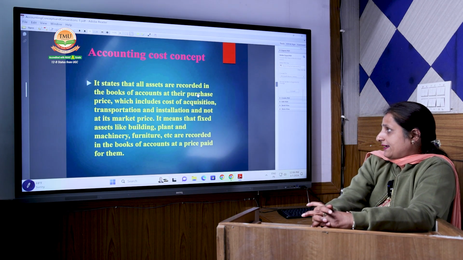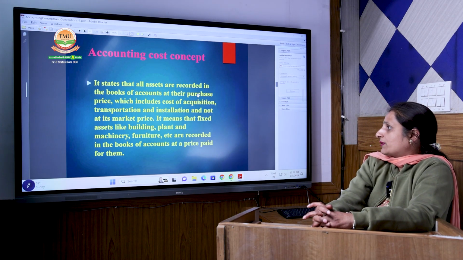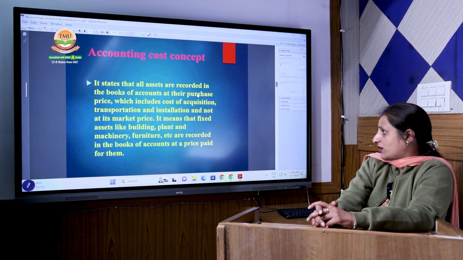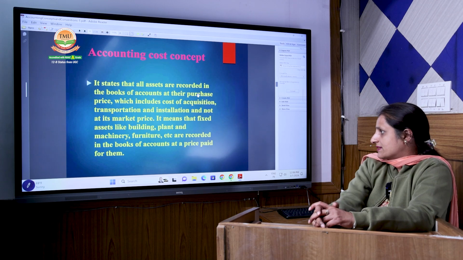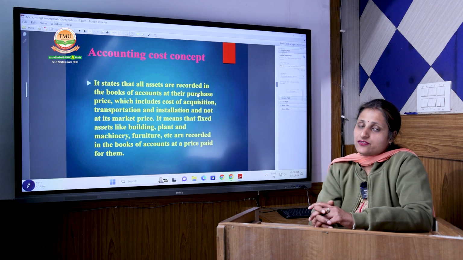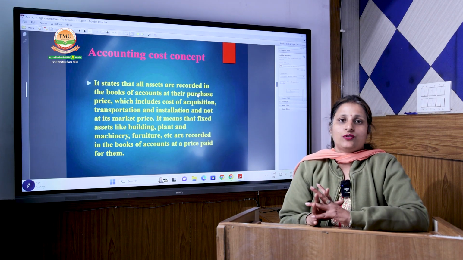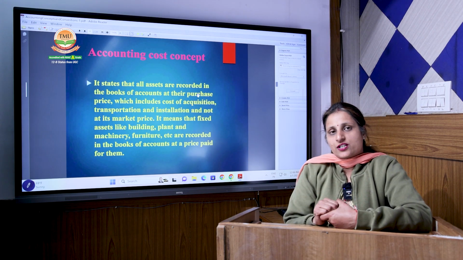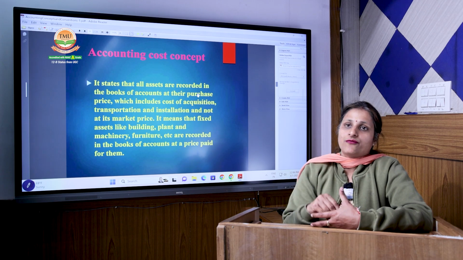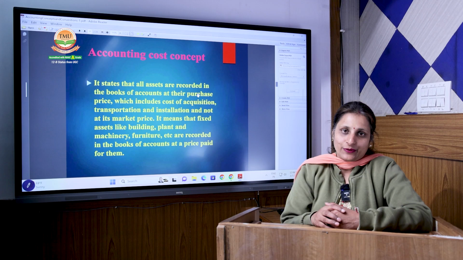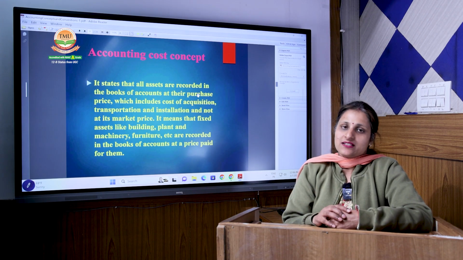The cost concept states that all assets are recorded in the books of account at their purchase price, which includes the cost of acquisition, transportation and installation, and not at their market price. It means that fixed assets like building, plant and machinery, and furniture are recorded in the books of account at the price that we paid for them, not at the market price. If you purchased a building for rupees 1 lakh and now it has become 1 crore, you don't record it in your books of accounts at rupees 1 crore. In your books, it will still be shown at rupees 1 lakh.